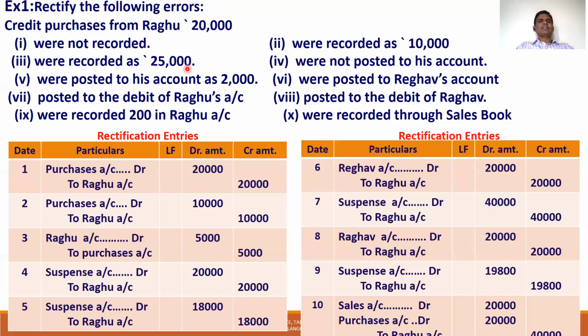Then Raghu account is credited by 25,000, debit Raghu account 5,000. Raghu balance will become 20,000. So Raghu account to purchase account 5,000, being additional amount 5,000 reversed.